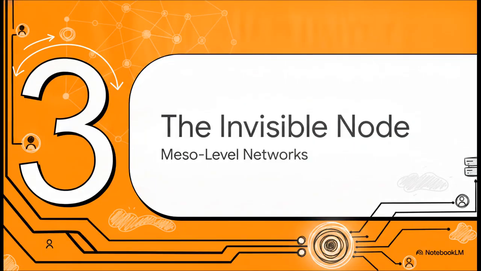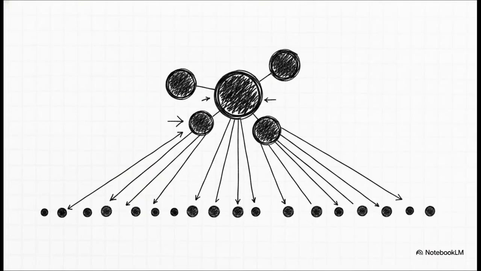Let's zoom out a bit to part 3, Meso, the invisible node. We need to look at the actual architecture of the internet to see exactly where a user like this sits within the wider web. You see, social networks aren't these flat, egalitarian grids where everyone has the exact same megaphone. They're what physicists call scale-free networks. And that basically means the flow of information is characterized by severe inequality. It's entirely dictated by a few massive superusers, the hubs. Think of your major celebrities or massive news organizations with tens of millions of followers. Those are the hubs. Meanwhile, the silent majority, everyday users with a few dozen friends, sits out on this long, disconnected peripheral tail. They have almost no structural impact on the overall flow.